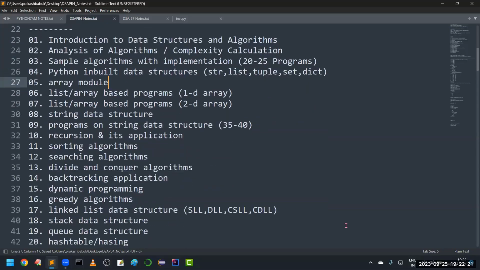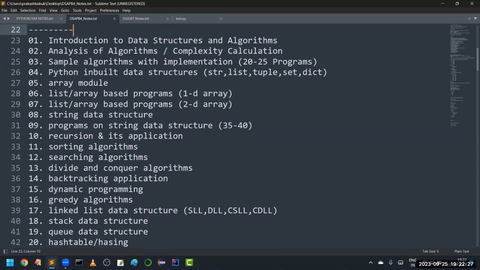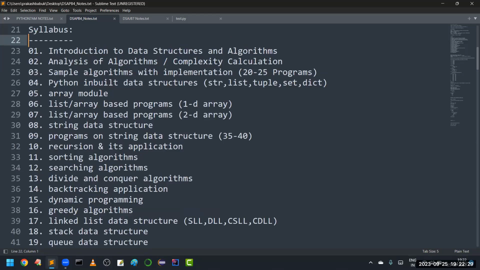Yeah, good evening. So today is our first class after completion of our demos. From today we are going to start the actual syllabus. Our first chapter is introduction to data structures and algorithms.